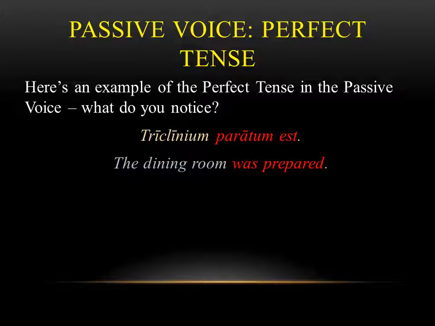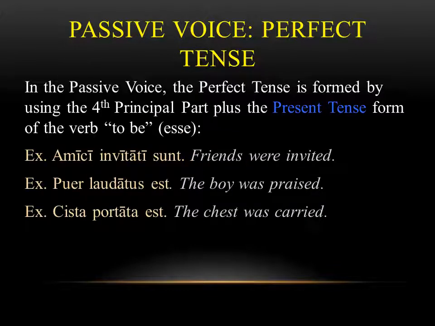So we want to think about what's going on here. In the passive voice, the perfect tense is formed by taking that fourth principal part, just like we said, and you add on the present tense form of esse. If you look down below, you're going to see three different examples of this. We have invitati sunt, which means the friends were invited, laudatus est, which is the boy was praised, and portata est, the chest was carried. At the end of these, you're going to see there's the present tense, sunt, est, and est. This is how we form the perfect tense in the passive voice.